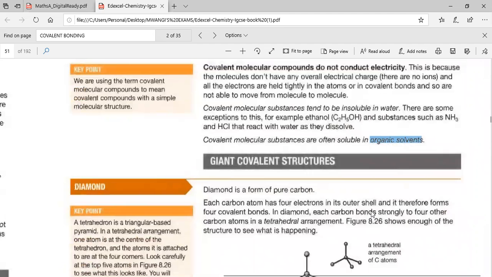Now we want to look at the giant covalent structure, and for this case we are going to look at a very important example: diamond. Diamond is a form of pure carbon. Diamond is very hard. Why is it very hard? Because it has a giant covalent structure.